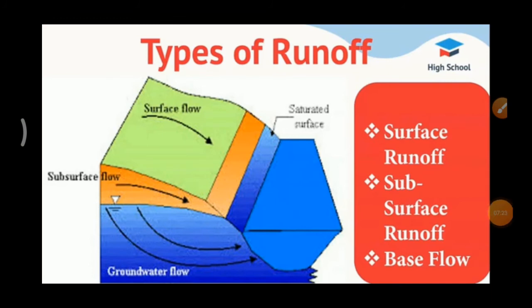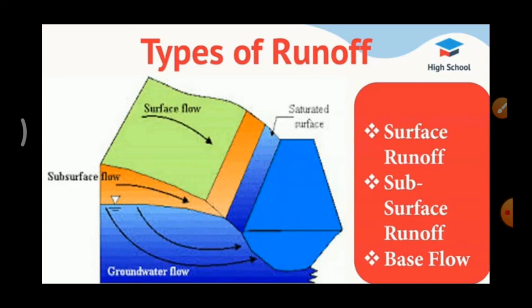Second one, subsurface runoff. The water that has entered the subsoil and moves laterally without joining the water table to the stream, river or ocean is known as subsurface runoff. So the water enters into the soil and moves without joining the water table, that is stream, rivers and ocean. That is known as subsurface runoff.